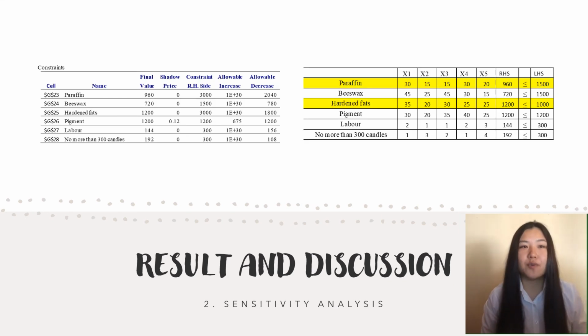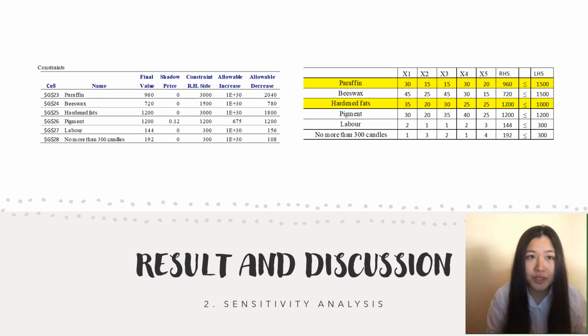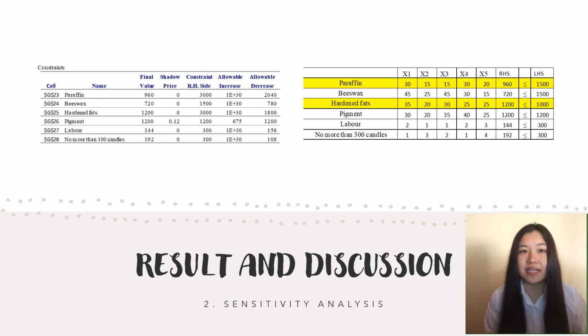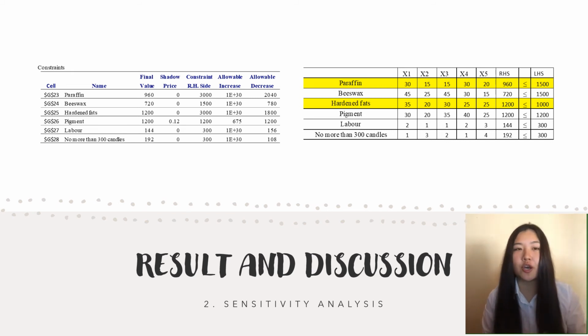So from here we can see the table about the sensitivity analysis. In order to analyze the influence of parameter changes on the optimal solution, sensitivity analysis needs to be used. There are 2 sensitivity reports in this analysis that contain details related to changes in coefficients of the objective function and changes in constraint quantity values.